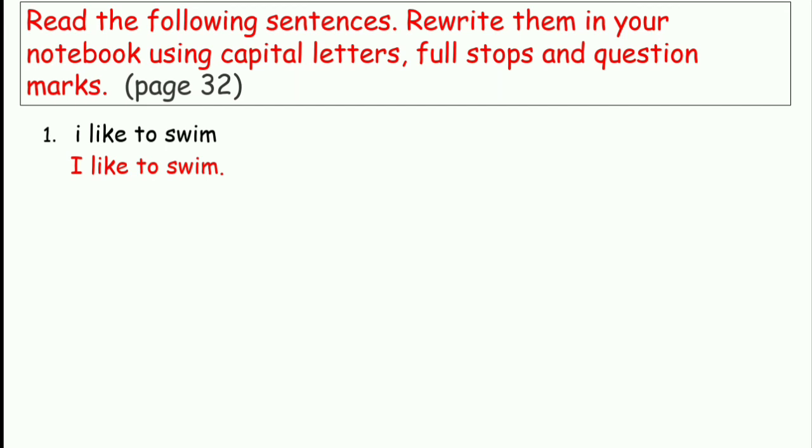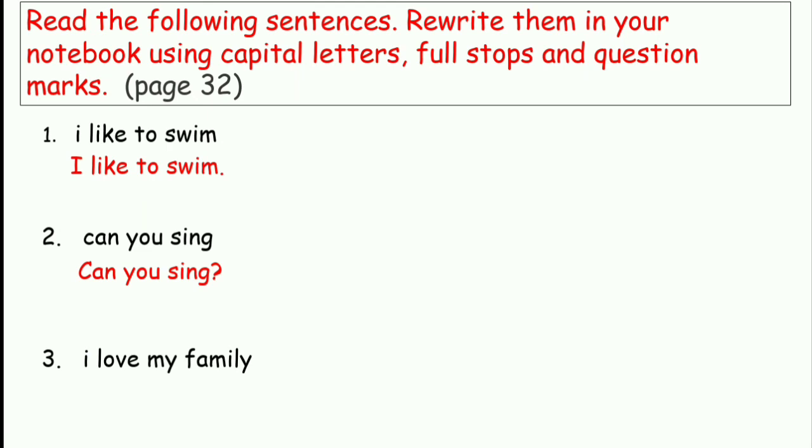We have ended the sentence with a full stop. The next one, can you sing? Can, C is capital, beginning of a sentence, and the sentence is ended with a question mark telling you that this is a question.